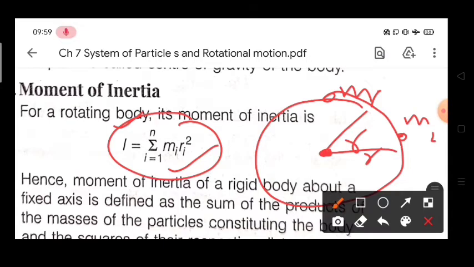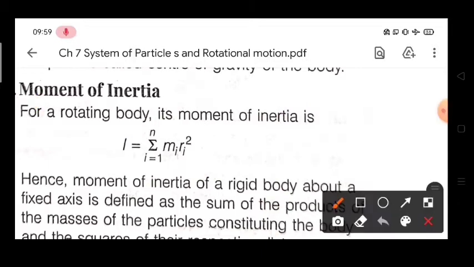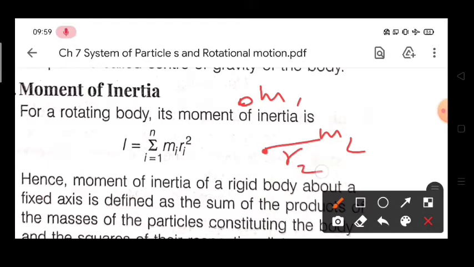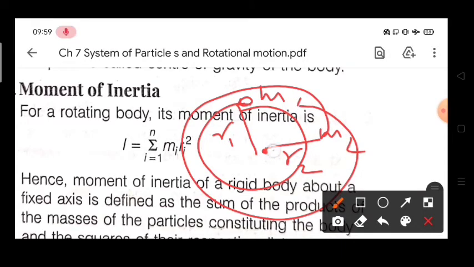And if you have more than one particle but with different radii, like the first particle having radius r1 and the second particle having radius r2, their center is common but radius is different. The first particle is somewhere here and the second somewhere here, and both are rotating about a common point. Then the total moment of inertia will be the sum of mi ri square, that means m1 r1 square plus m2 r2 square.